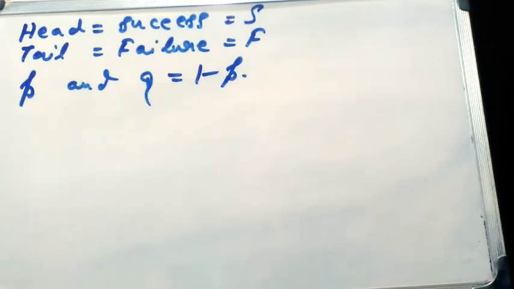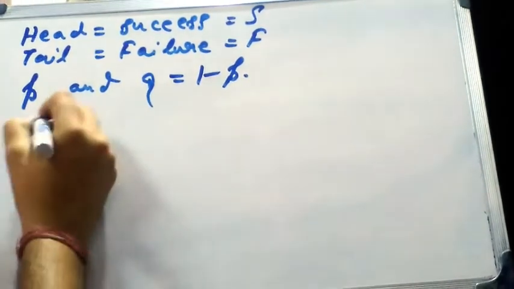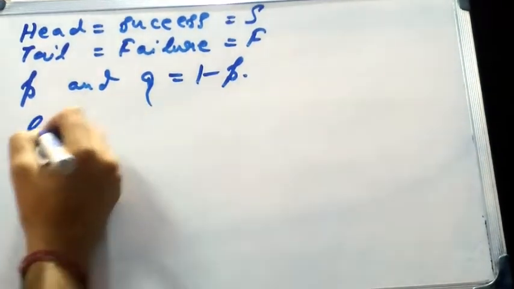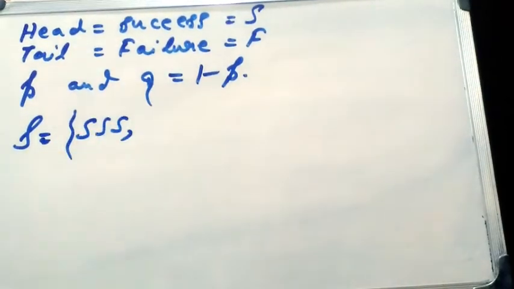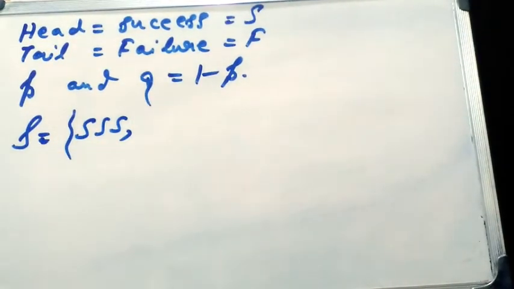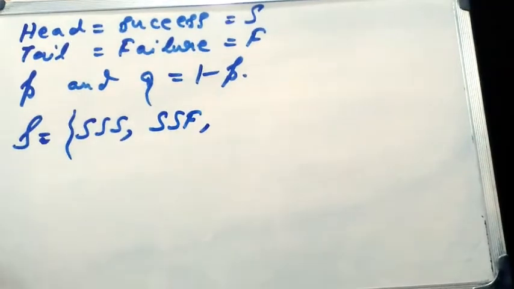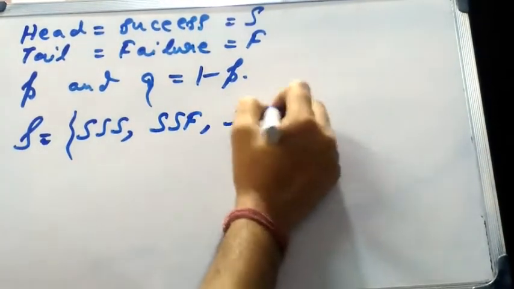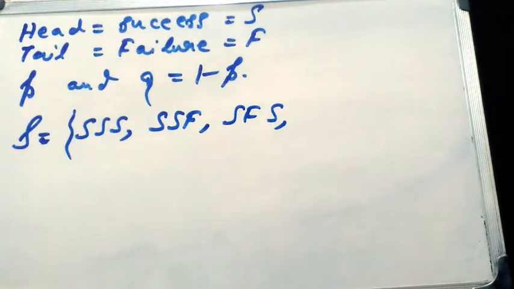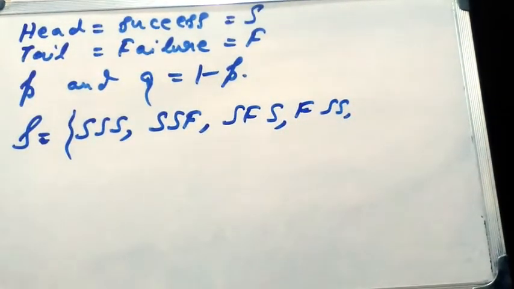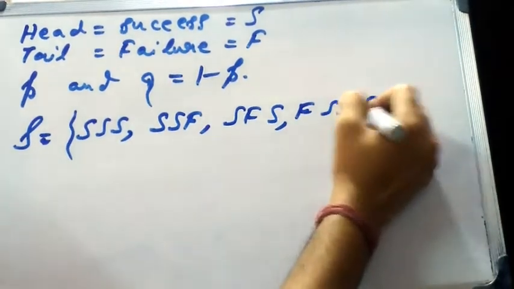Therefore, the sample space of the experiment is the set S, where S is equal to SSS, SSF, SFS, FSS, SFF,